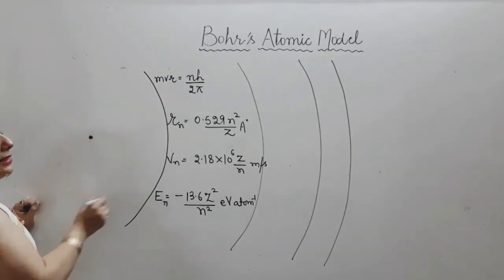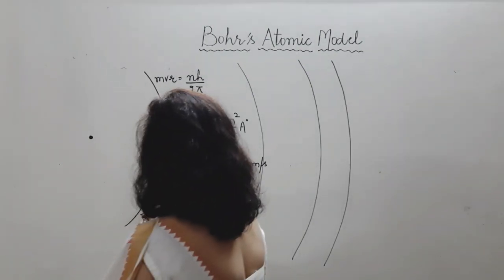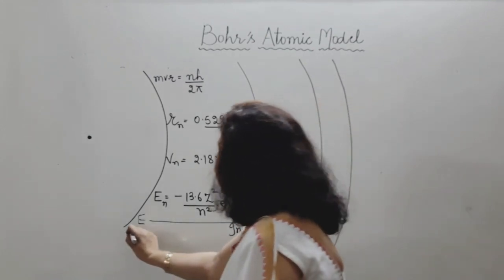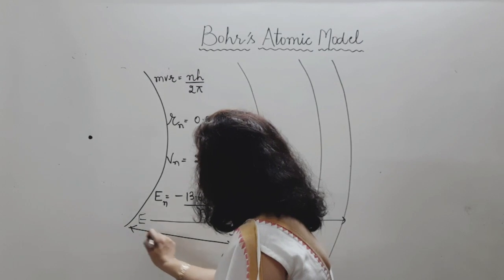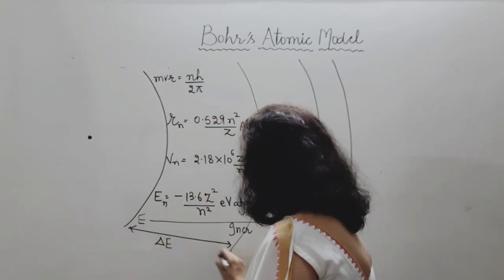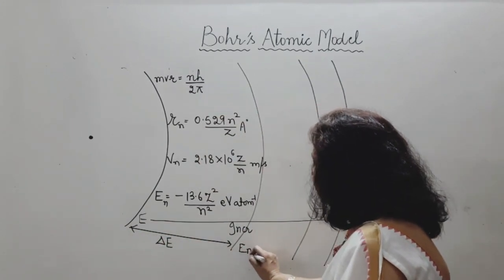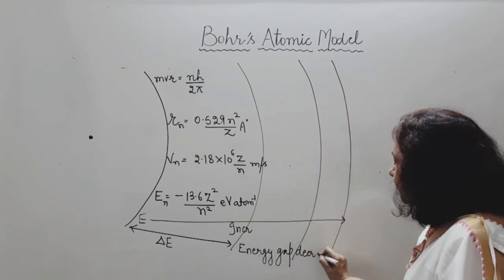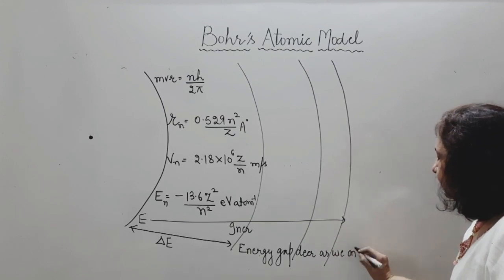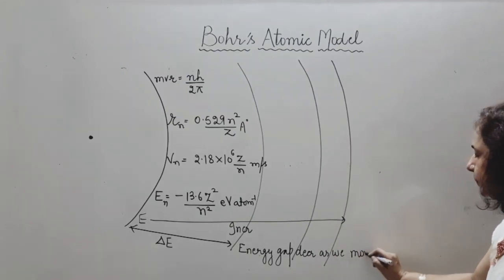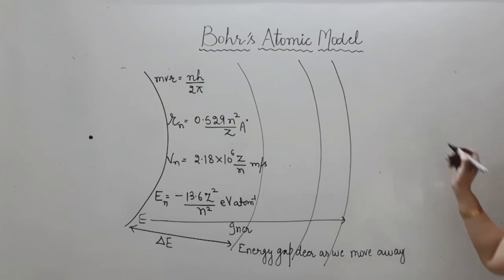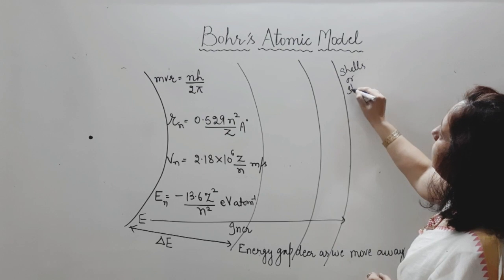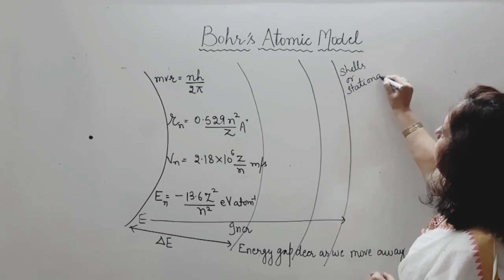This is the nucleus in the center part. Energy increases as we move away, and the energy gap delta E decreases as we move away. Shells are named as shells or stationary states because energy is going to be constant.